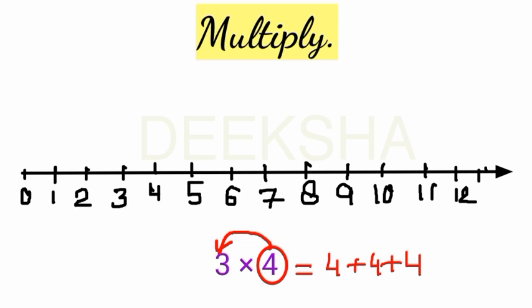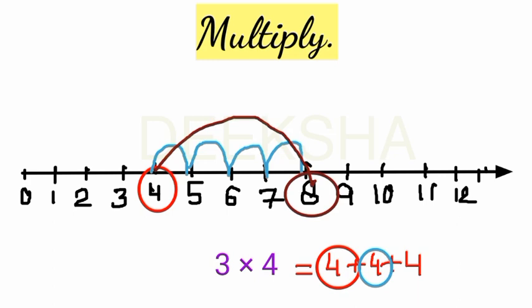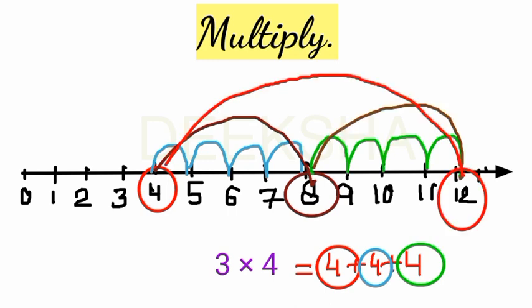So on the number line, firstly we will indicate 4 because the first addend is 4. Now you want to add another 4, so move 4 steps ahead. Clear? Now you are on 8. But you want to add 4 more, so move 4 steps ahead. Now you are on 12. This is your answer. Clear? So you can add, subtract and multiply on the number line very easily.